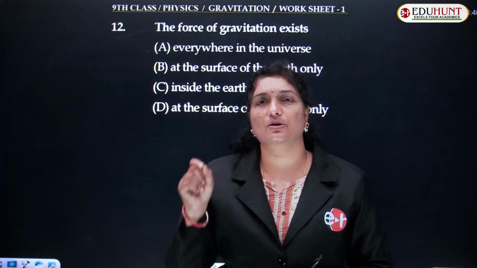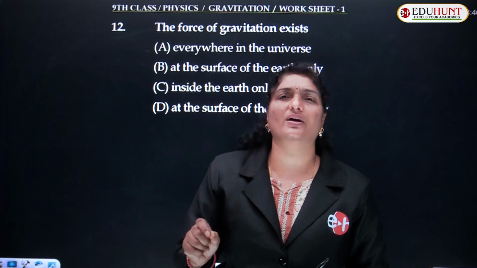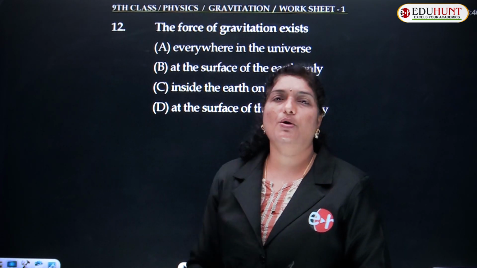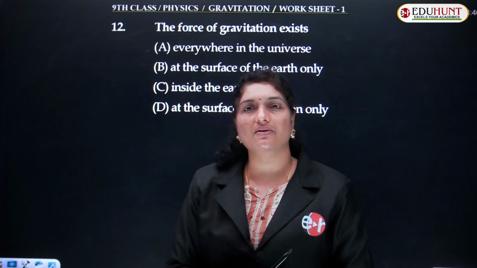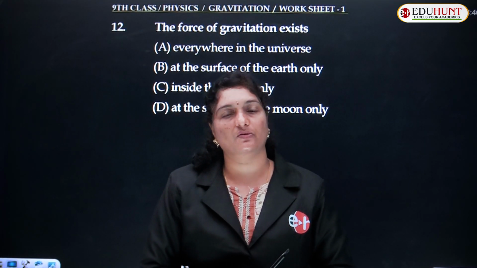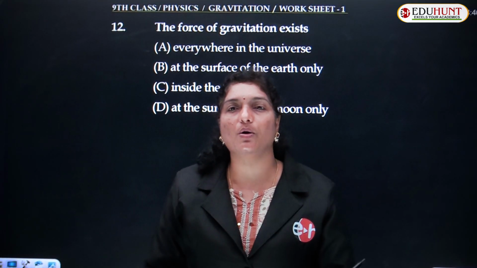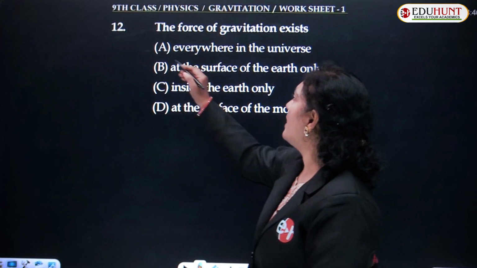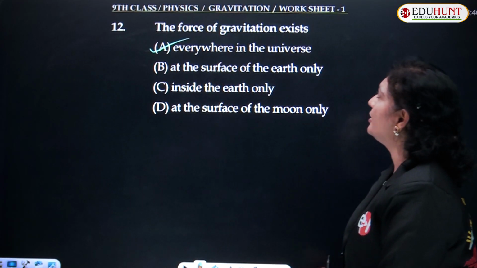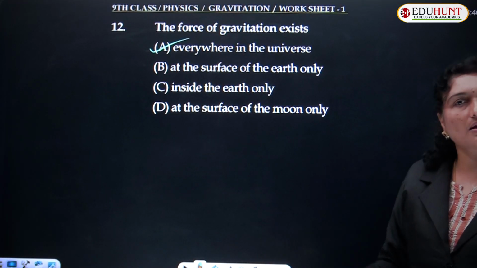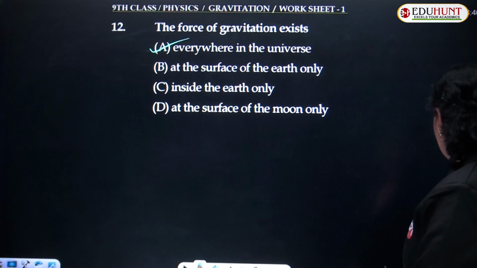Every particle in the universe attracts every other body with a force which is proportional to the product of the masses and inversely proportional to the square of the distance between them, and it is accepted by all the bodies in the universe. So everywhere in the universe, the force of gravitation exists. So option A is true.